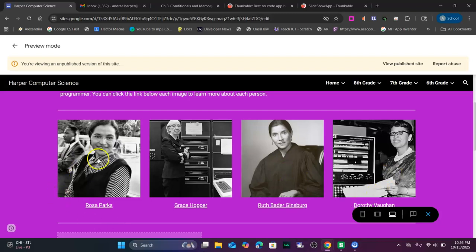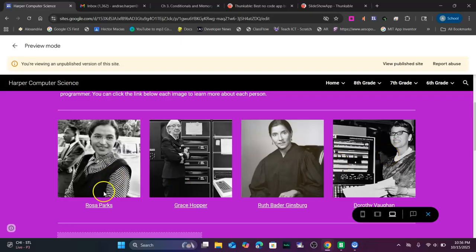So Rosa Parks, she was instrumental in the civil rights movement with the Montgomery bus boycott. Grace Hopper was a computer scientist. She was the first one to coin the term debugging. Ruth Bader Ginsburg was the second woman to serve on the Supreme Court. And Dorothy Vaughan is from the movie Hidden Figures. She was one of those mathematicians that worked with NASA. She also worked with computers.